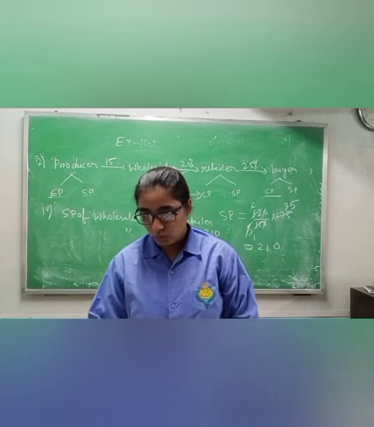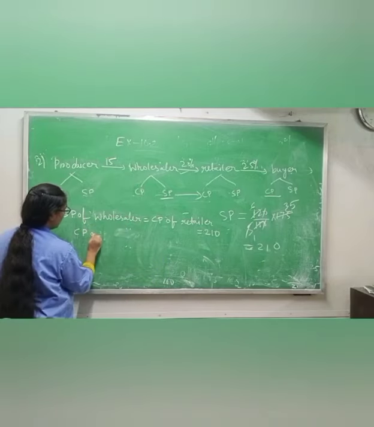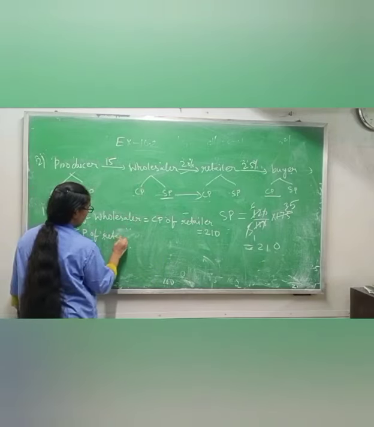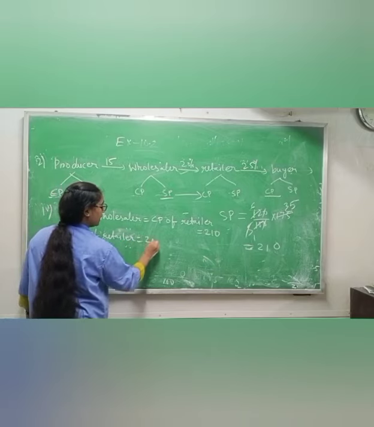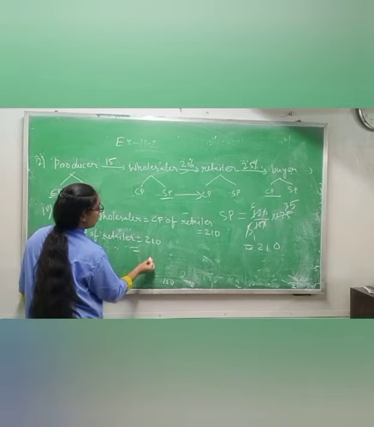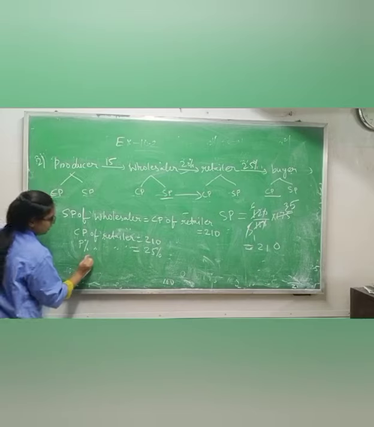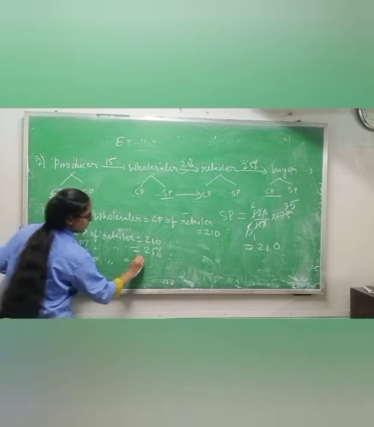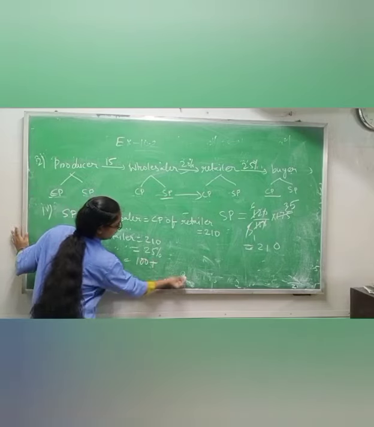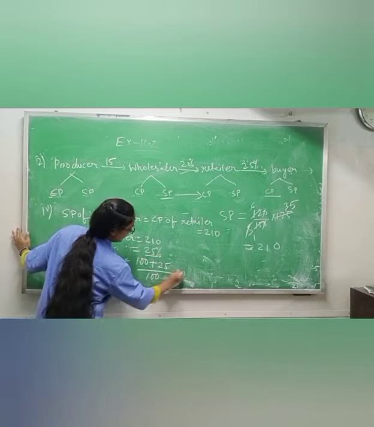So what will you do here? Therefore cost price of retailer equals 210. Profit percentage is 25%. Then selling price will be the same formula, 100 plus profit percentage 25, I am adding directly, by 100 into CP.